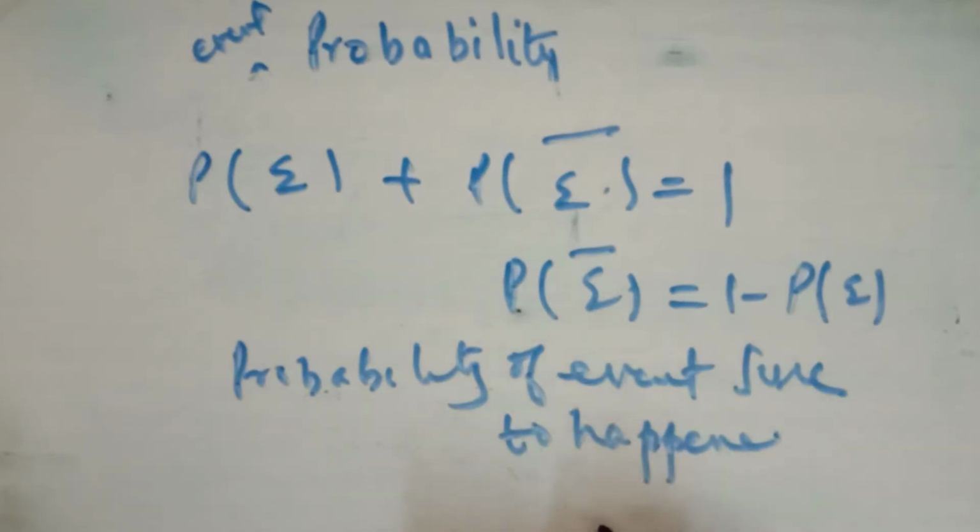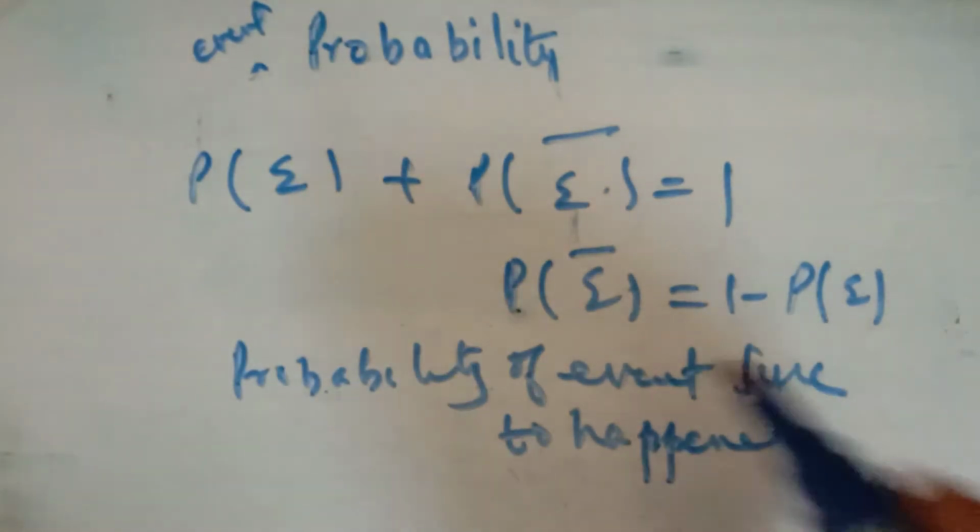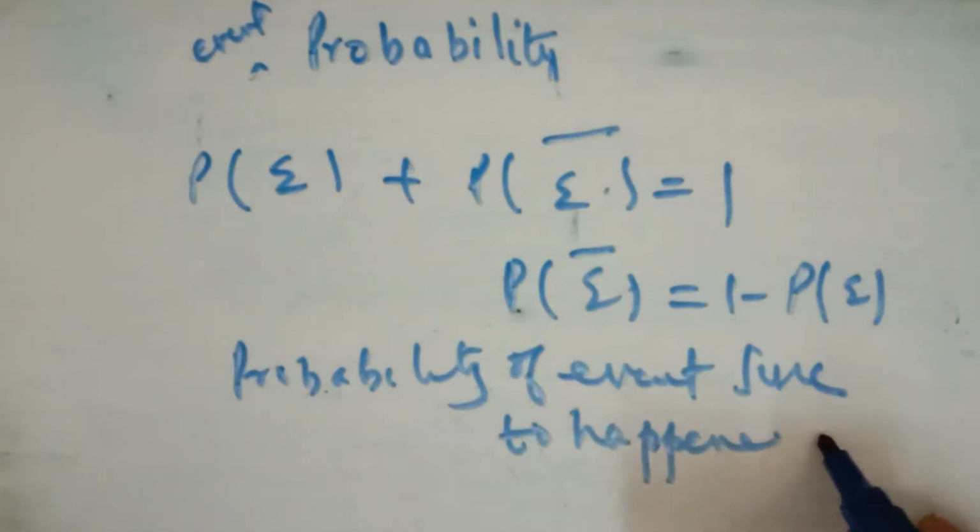That is, if today is Saturday, then what is the probability of getting Sunday tomorrow? It is a sure event, because today is Saturday and tomorrow will certainly be Sunday, so it is a sure event and its probability will be equal to 1.